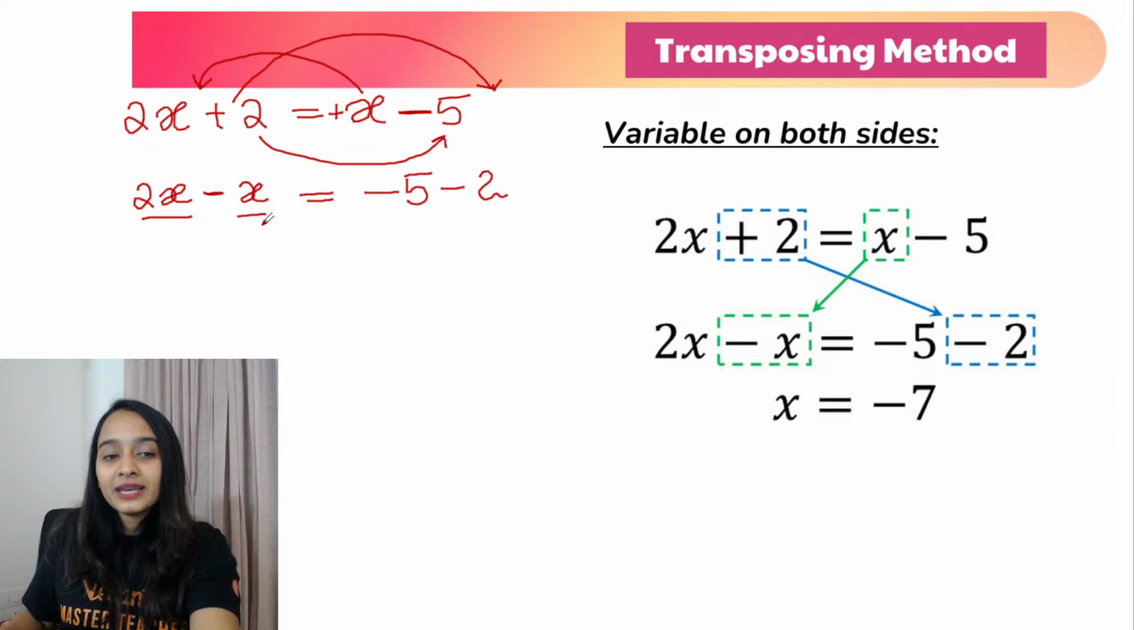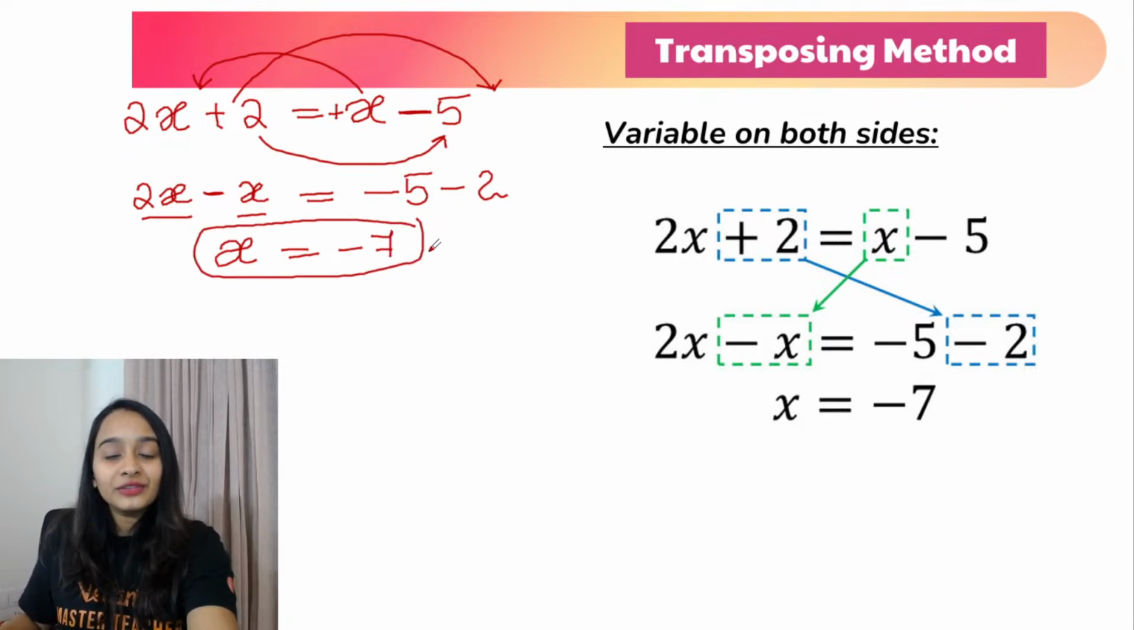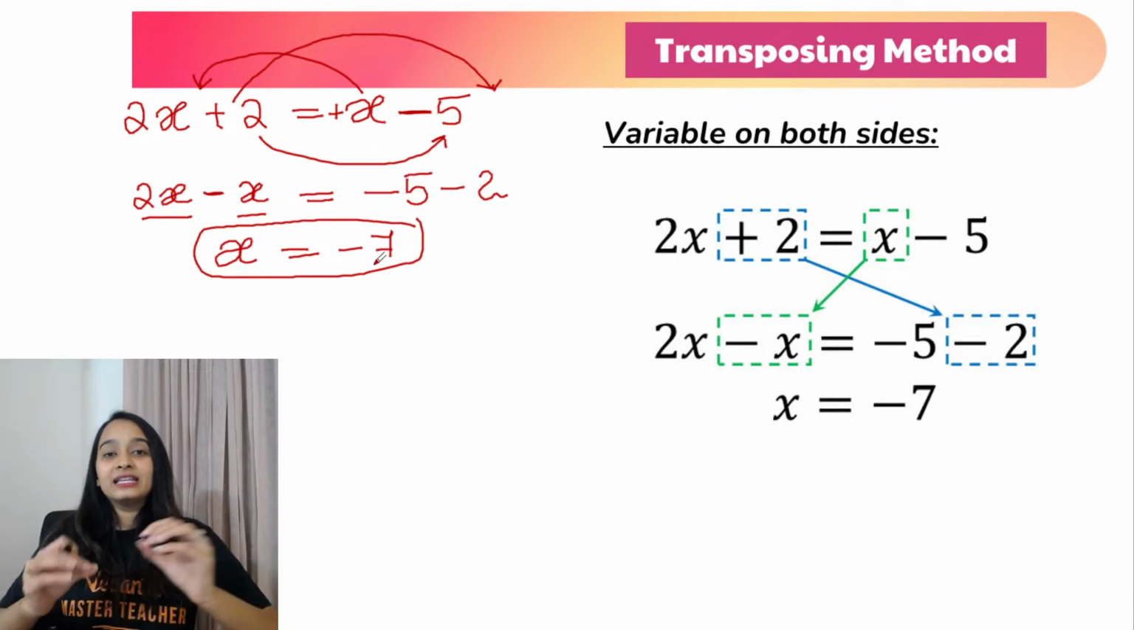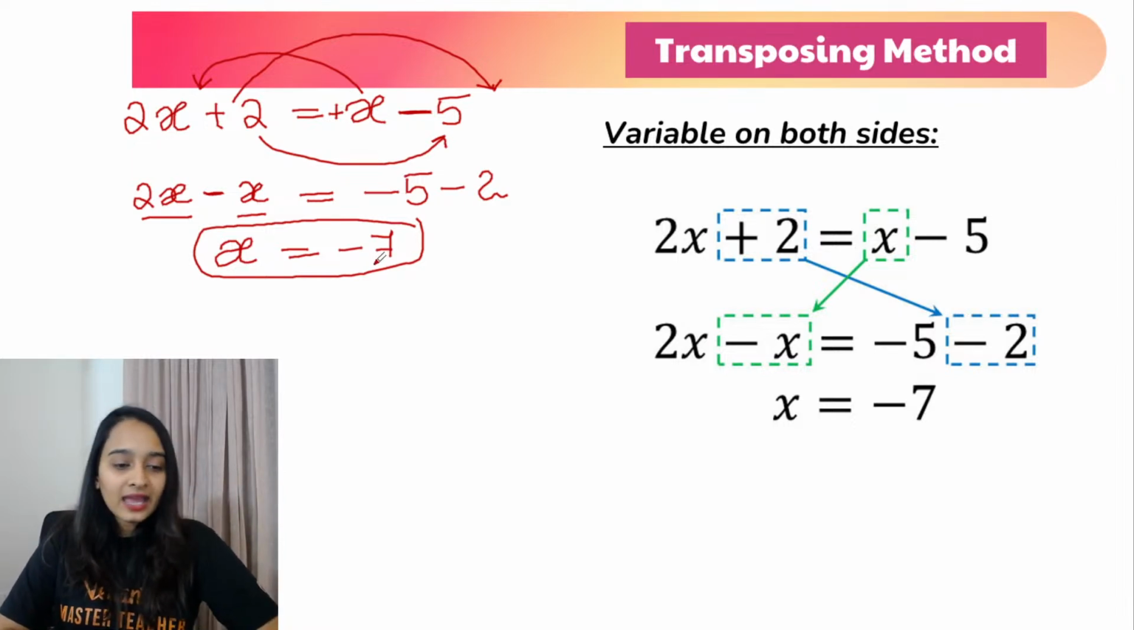What is 2x minus x? x. What is minus 5 minus 2? Minus 7. So what is the solution of the equation? x is equal to minus 7 is the solution. Okay? Yes, everybody? Understood?